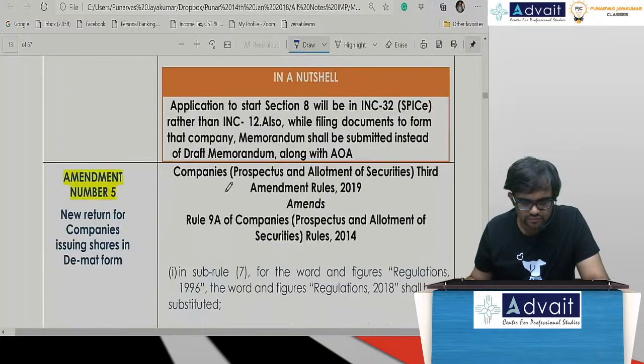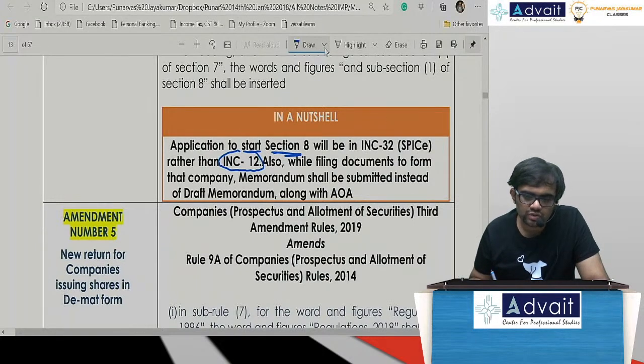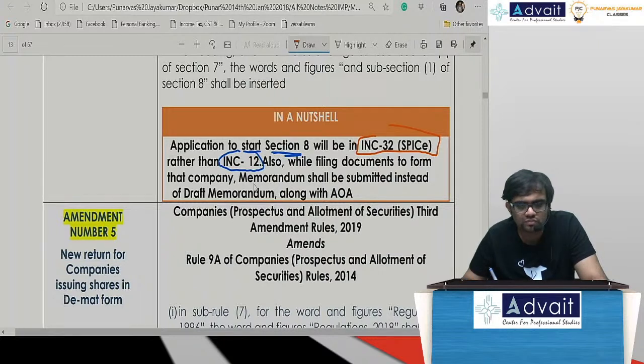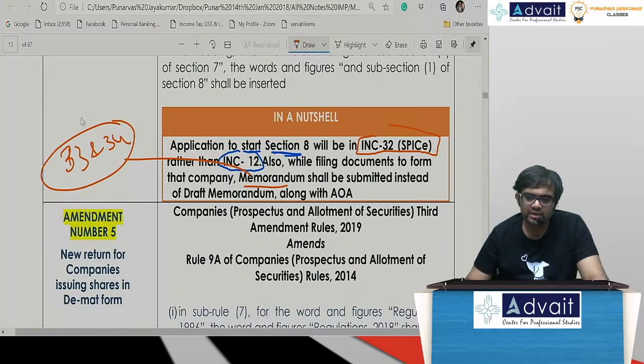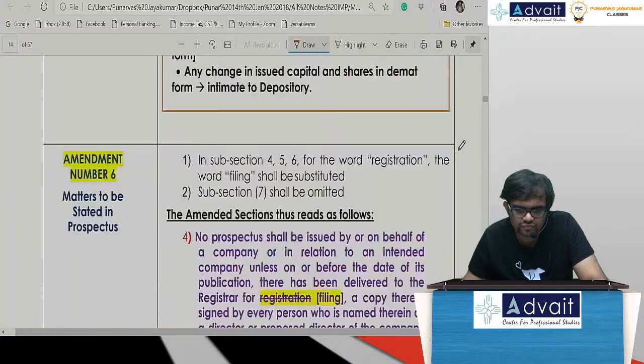Check it out. Application to start a Section 8 company earlier was in INC 12. Now they have shifted it to INC 32. Same SPICE. Also, while filing the documents now, the MOA and AOA will be submitted in the same INC 33 and 34. Are we clear? So this is the scene, 33 and 34. Very, very simple.